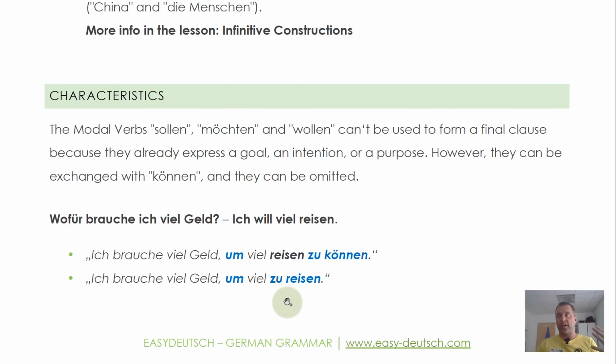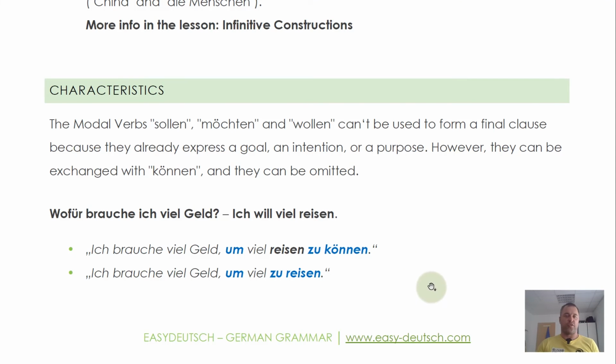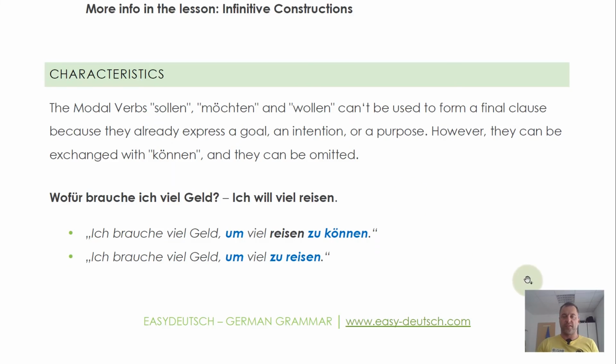But without it, it's not possible with damit. That's only possible in this version here. So keep in mind, this is the complicated version of this. My recommendation is to go with the simpler version, because it's just making it extra complicated if you want to use this structure to express this, because those modal verbs already do this job.